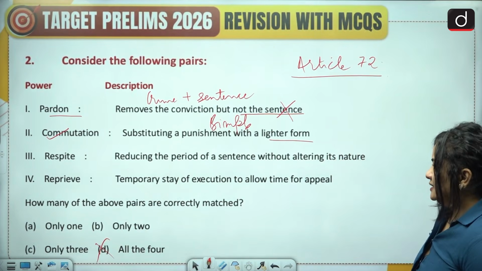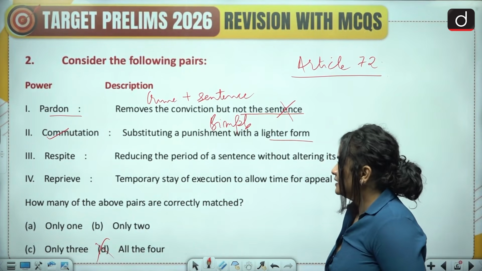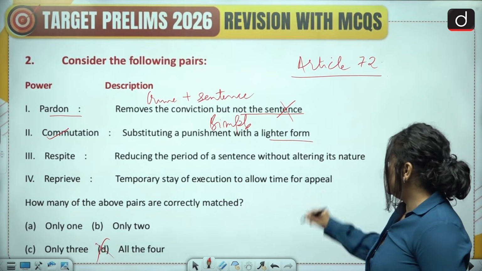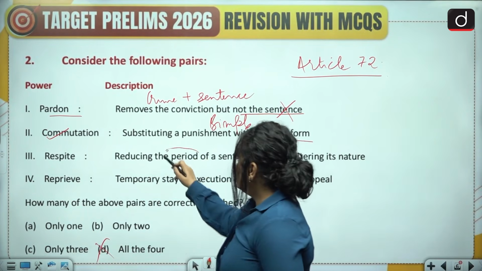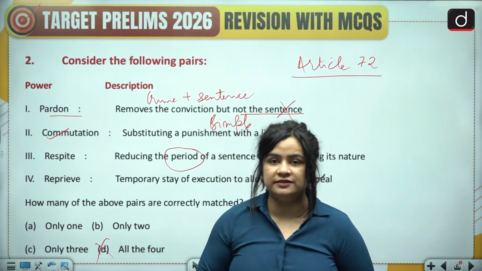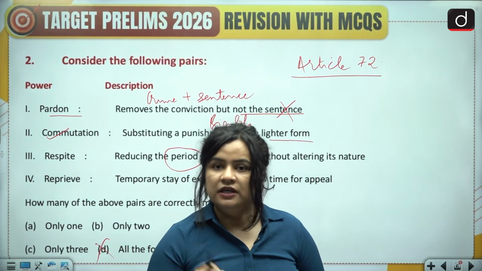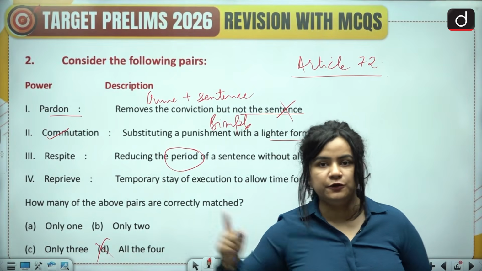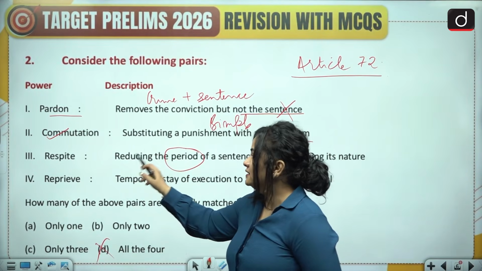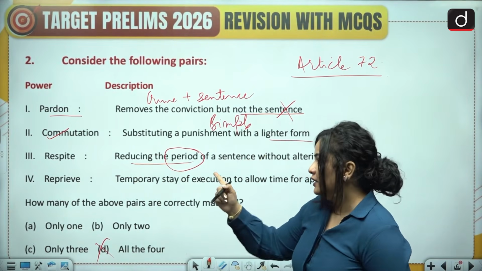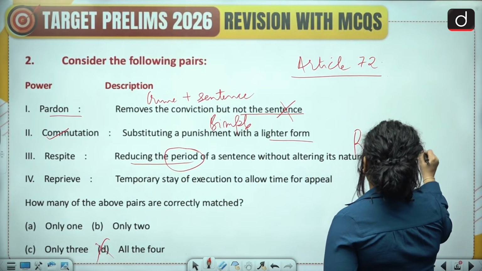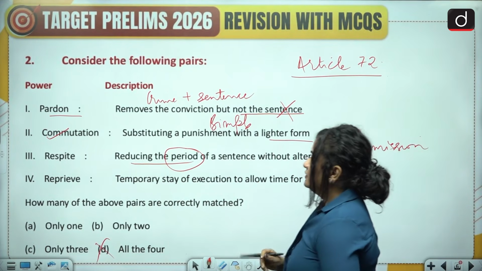Now the third one says respite, and the description says reducing the period of a sentence without altering its nature. So you're only reducing the duration of a sentence without really altering its nature. So let's say 2 years of rigorous imprisonment has turned into 1 year. You have reduced the duration, but this is not the description of respite but rather of remission. This description has described remission.